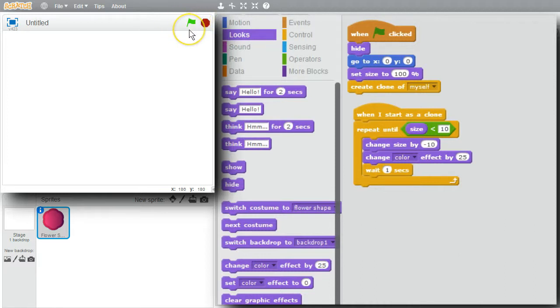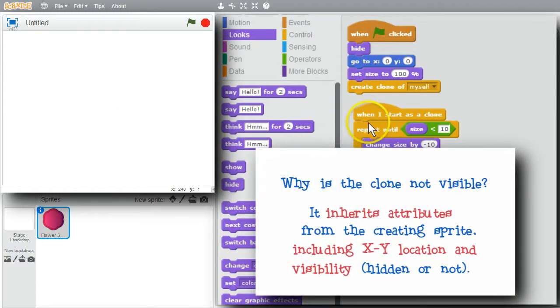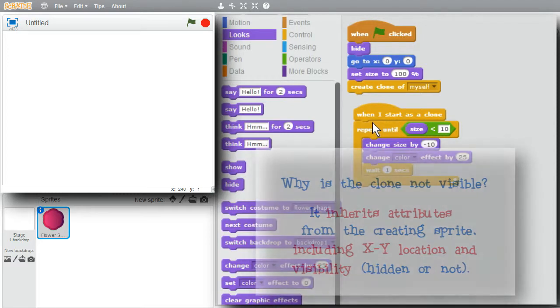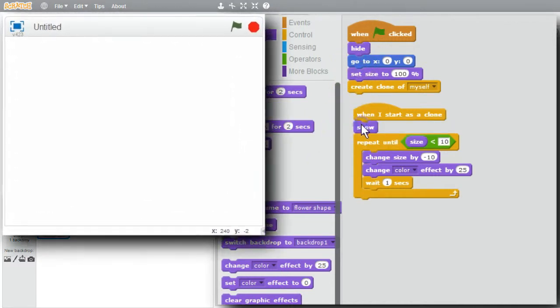Green flag is still lit. The program's running. Nothing is visible. Why is that? That's because clones inherit attributes of the creating sprite, including getting the same XY position on the stage and the same visibility attributes, like hidden in this case. The clone's being created by a hidden sprite, it'll need to show itself to be seen.